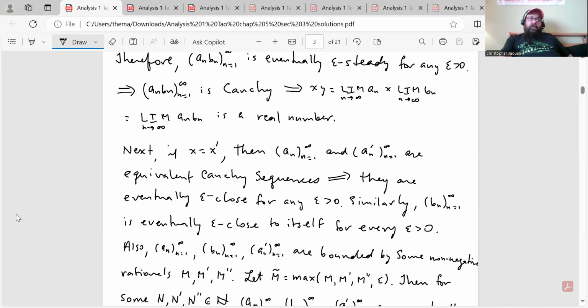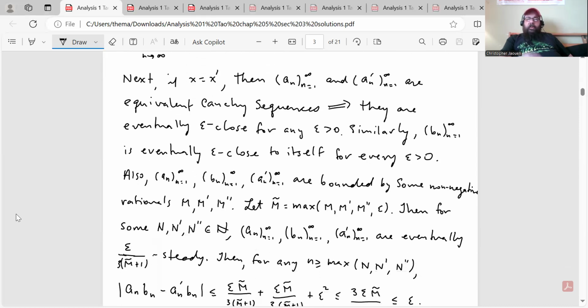Second part now is we have to show that multiplication of real numbers is well defined. Okay, so if x equals x prime, then an and an prime are equivalent Cauchy sequences, which implies that they're eventually epsilon close for any epsilon greater than 0. Similarly, bn is eventually epsilon close to itself for every epsilon greater than 0. Also, an, bn, an prime are bounded by some non-negative rationals M prime, M double prime.